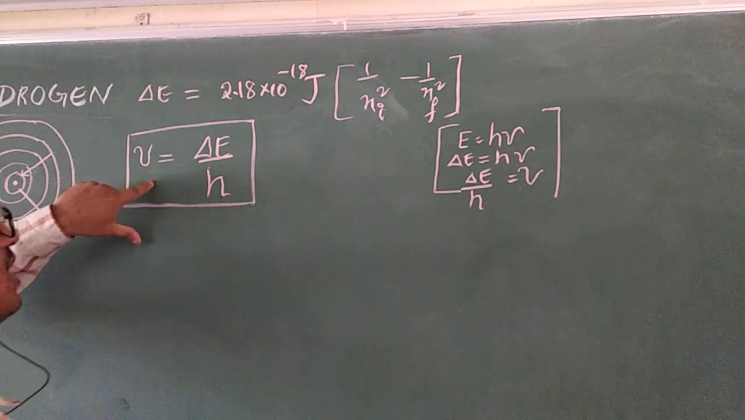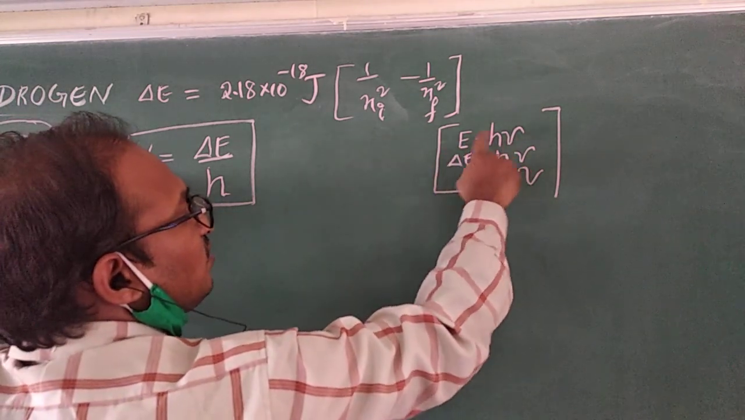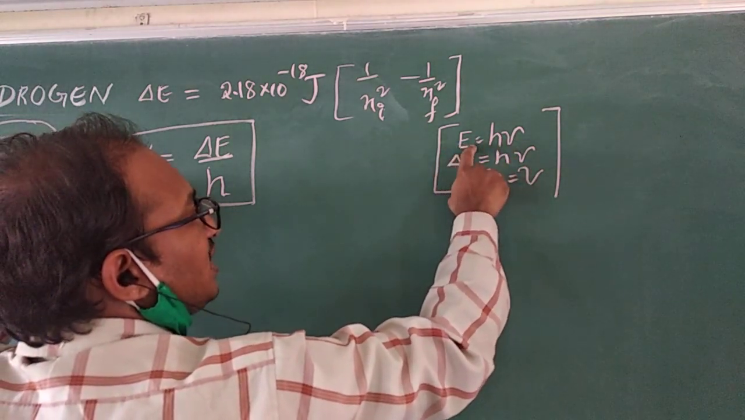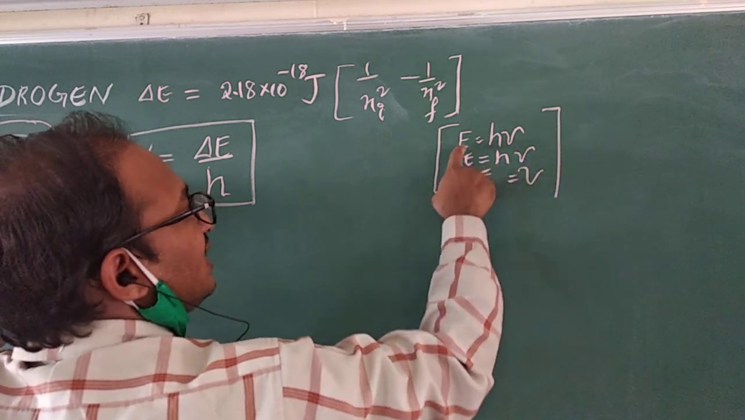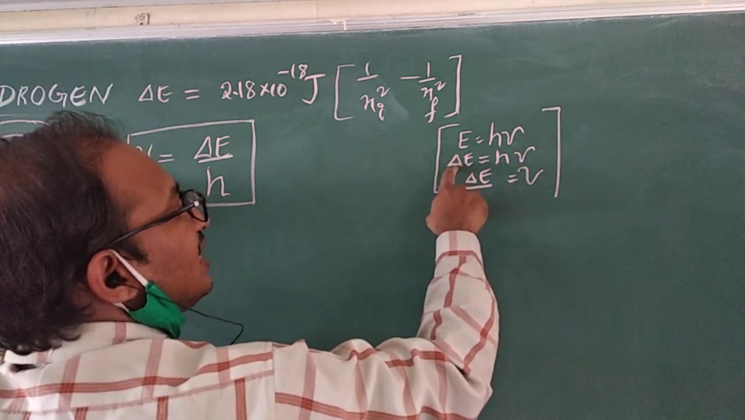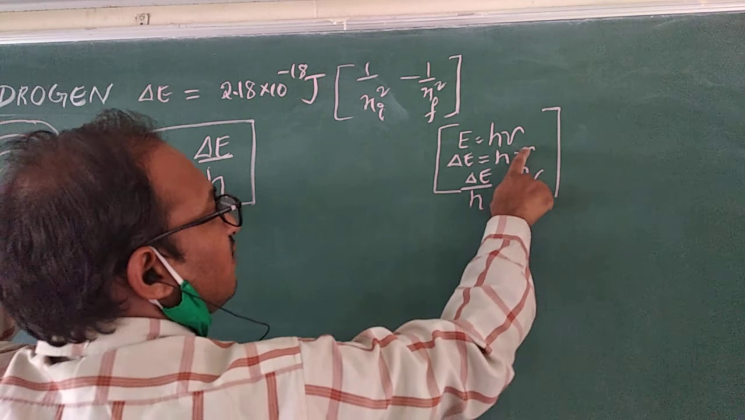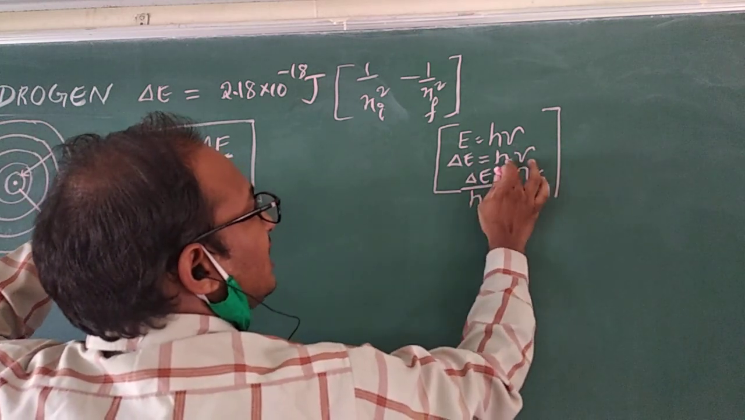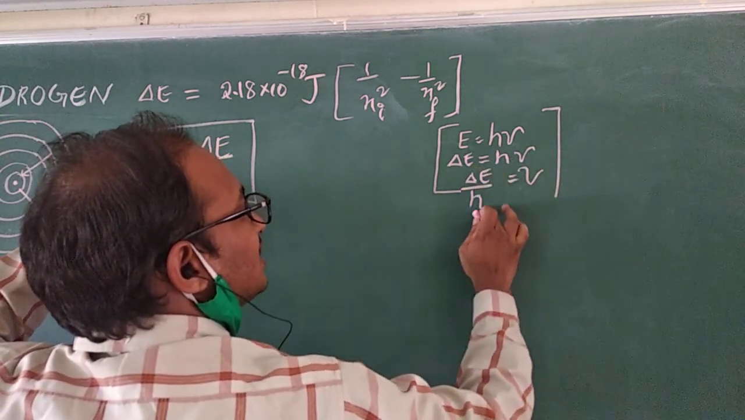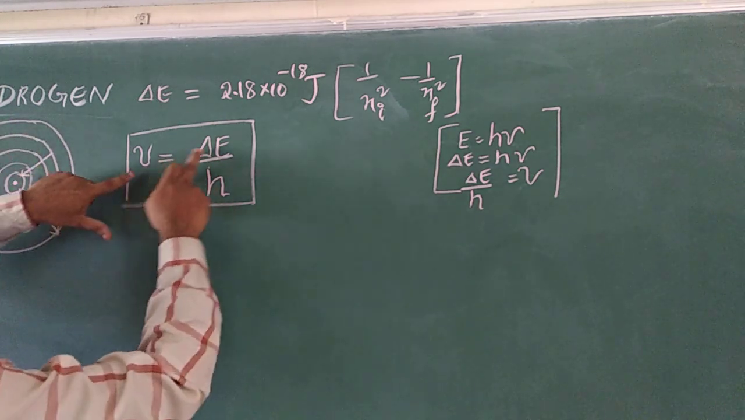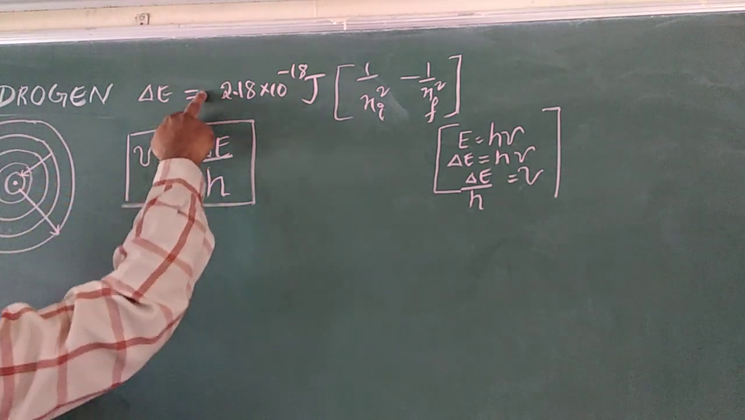How did I get it? E equals h nu, Einstein's formula. Delta means change in the energy. Delta E equals h nu. If I bring h to this side, nu equals delta E by h. In this formula I am substituting the delta E value we got.